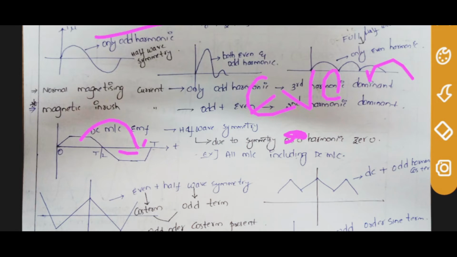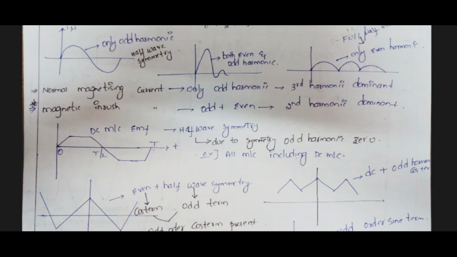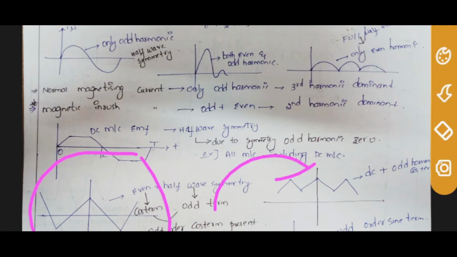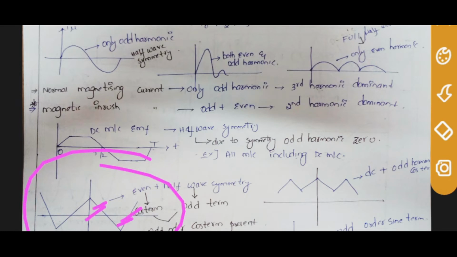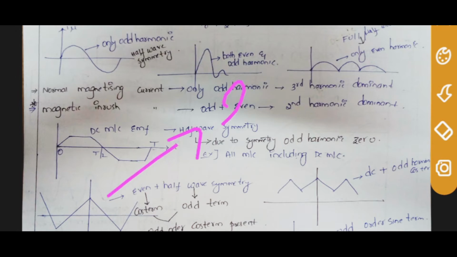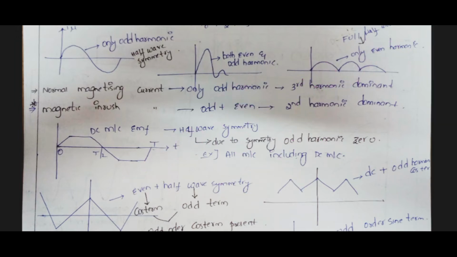Now you move ahead. Take this waveform first, for clarity's sake, then we will go here. The positive cycle is equal to the negative cycle, so the area is equal and the DC term is 0. First conclusion, DC is 0. Listen to me carefully. Second conclusion, this is an even function. So even function means only the cos term will be present, the sin term is 0. So what will you have?